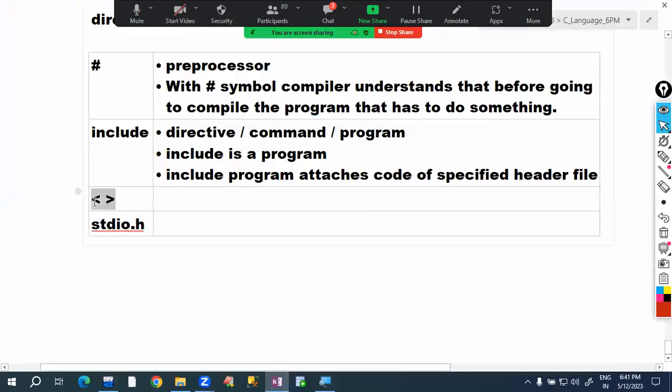Angular brackets mean it searches in the C library. We are telling it to please search for the stdio header file in the C library. We are telling the stdio.h header file location here: search in the C library.